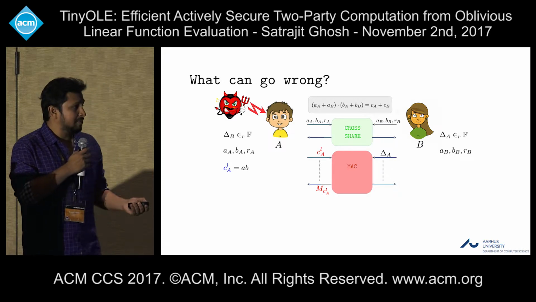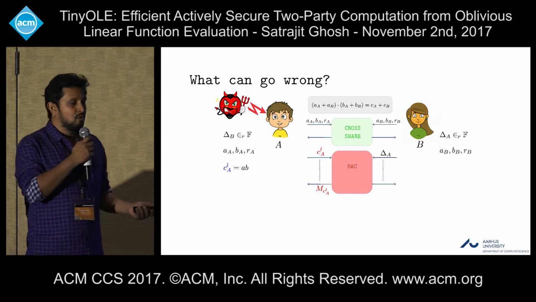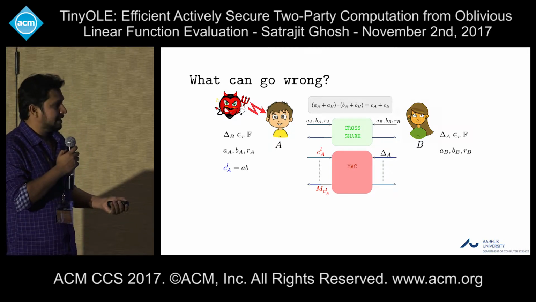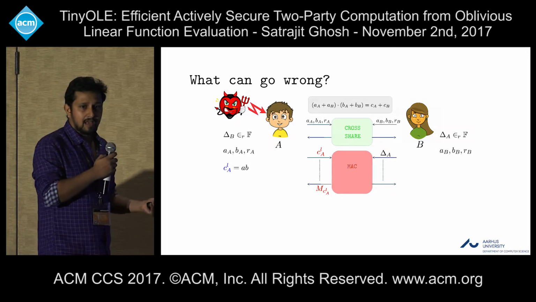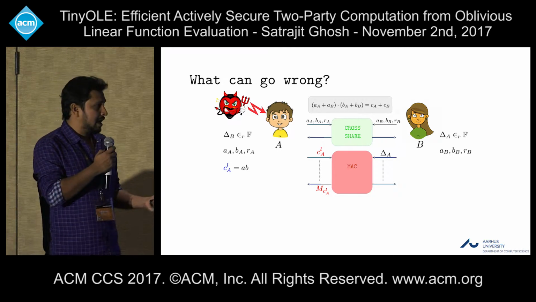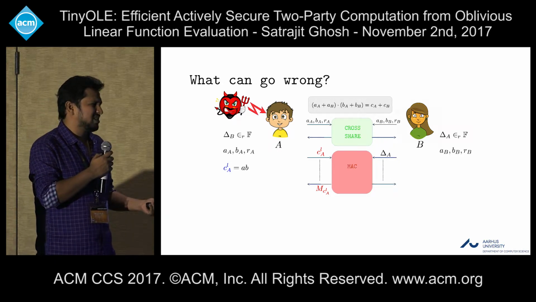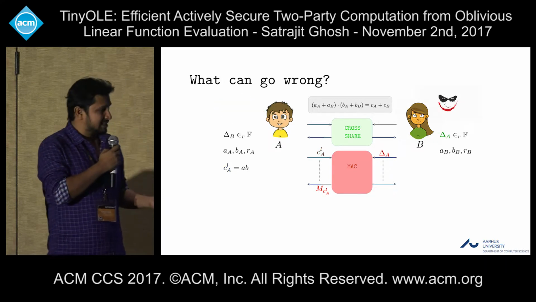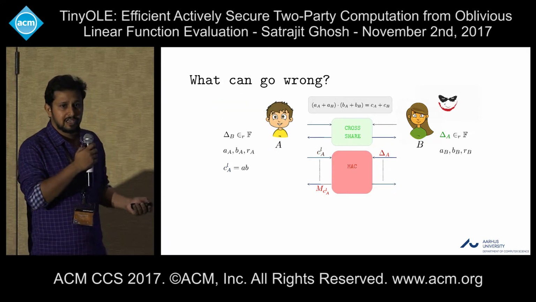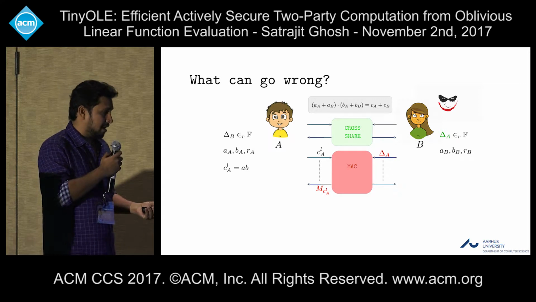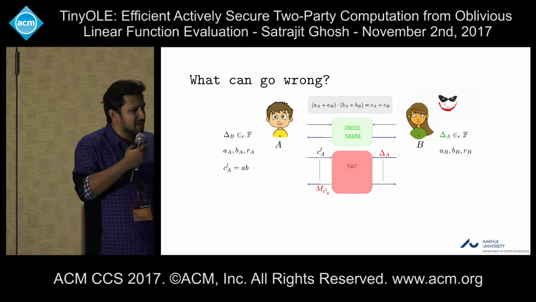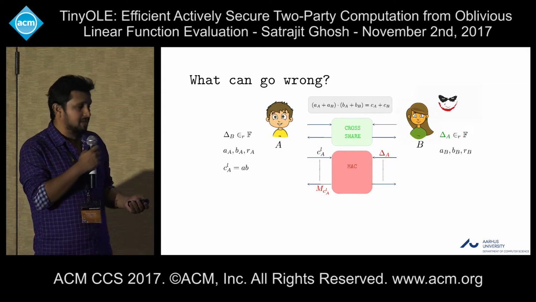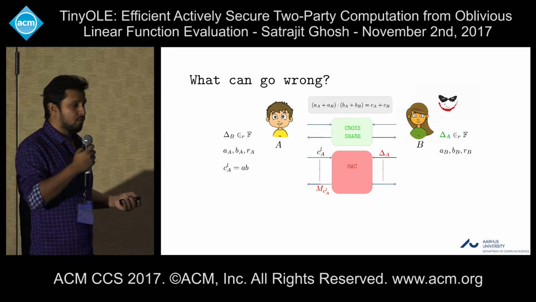B is supposed to input the same global key in all the MAC instances, but she can input some red delta in some of the instances. This kind of deviation from the passively secure protocol can maybe be used to leak some non-trivial information in the online phase. So we don't want that.